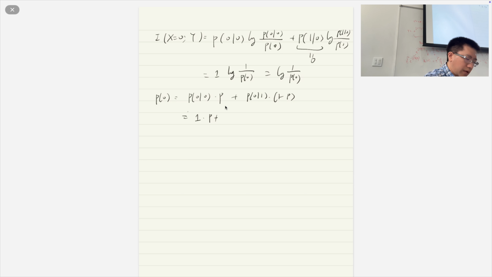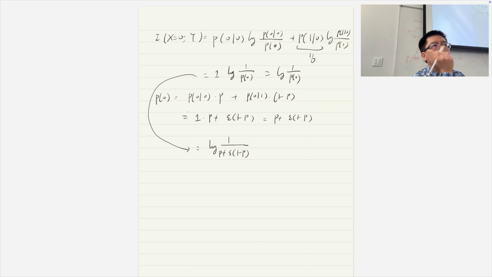That's P plus epsilon times 1 minus P. So this mutual information equals log 1 over P plus epsilon times 1 minus P. That's how we compute this mutual information.